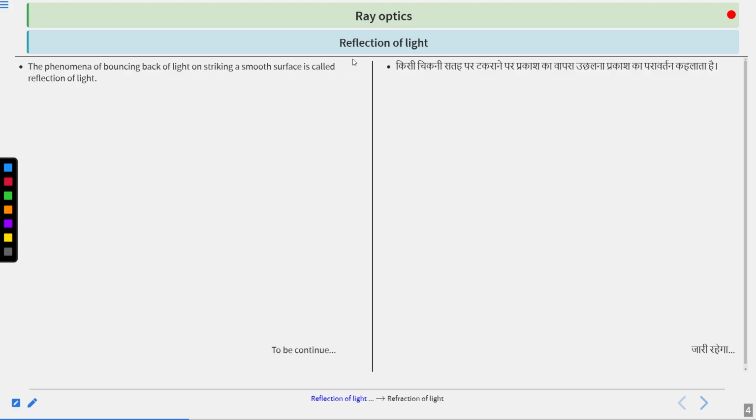So, the topic is reflection of light. The phenomenon of bouncing back of light on striking a smooth surface is called reflection of light. It means, when light is incident on a smooth surface and after that the light bounces back, that type of phenomenon is known as reflection of light.